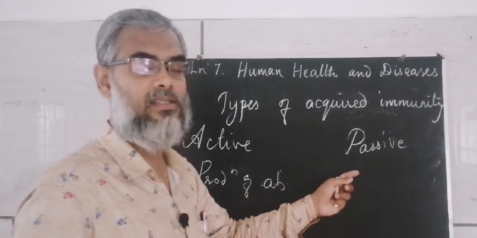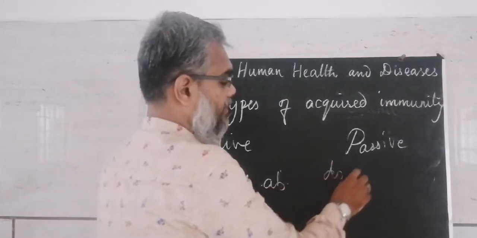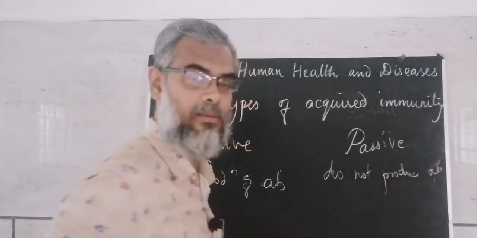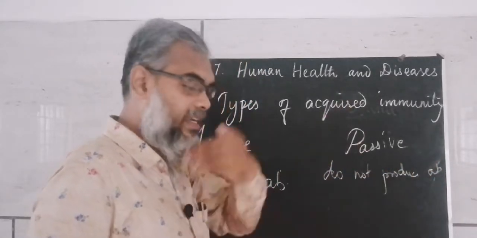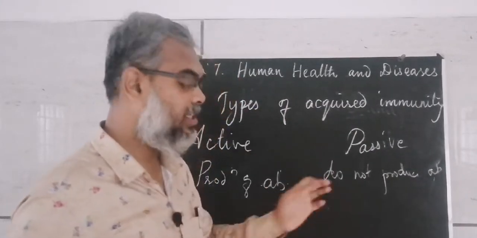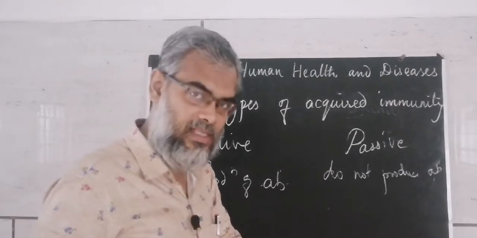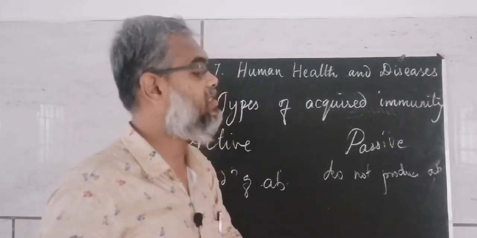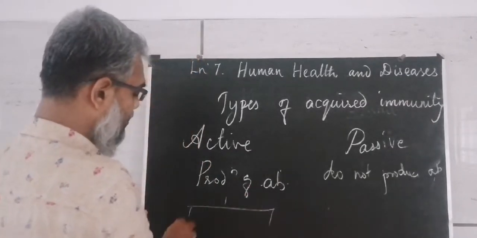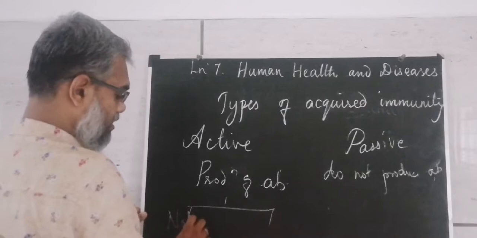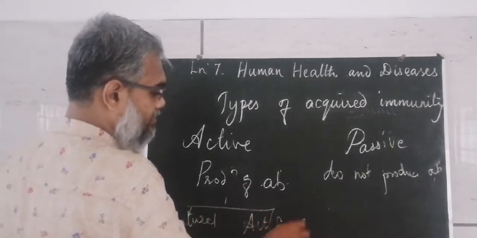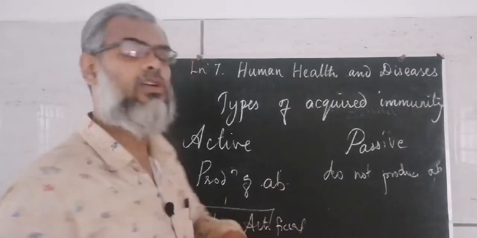But here in passive, they do not produce antibodies. They are directly introduced from outside into the organism's system. So from outside it is given here. And this again is classified into two: natural and artificial.